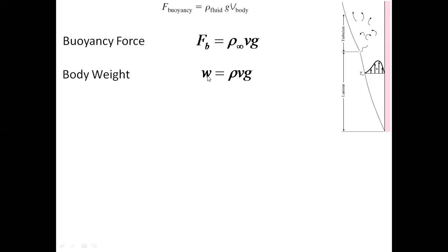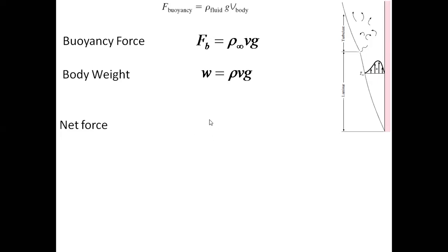So body weight will be given by mass of the fluid which is here into G. So mass of the fluid is given by its density and volume, okay, volume of the fluid and the density of the fluid which is heated, right? So here this volume is same in both equations, but for buoyancy force you multiply by the density of the surrounding fluid. To get the gravitational force acting on the gases, you multiply its own density, okay. So this is the body weight and the buoyancy force. Buoyancy force is acting upwards, body weight is acting downwards.